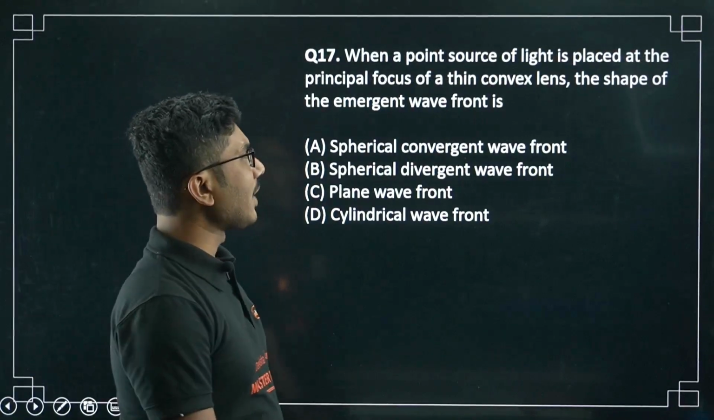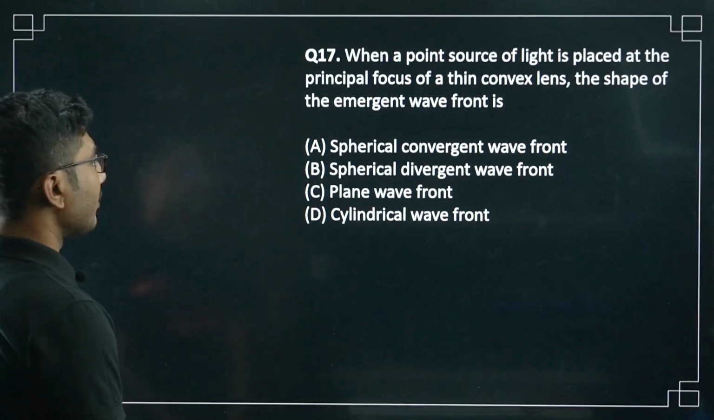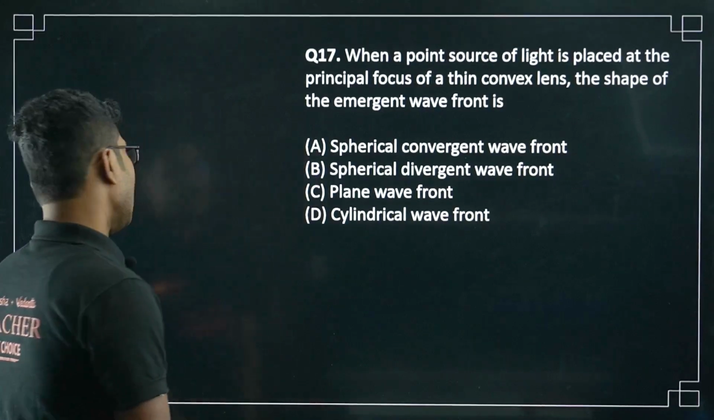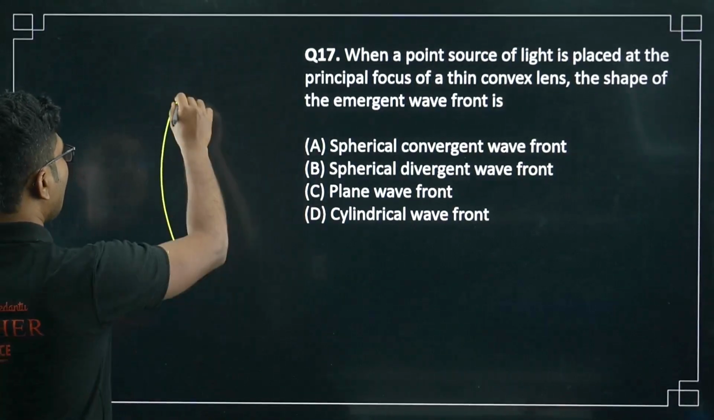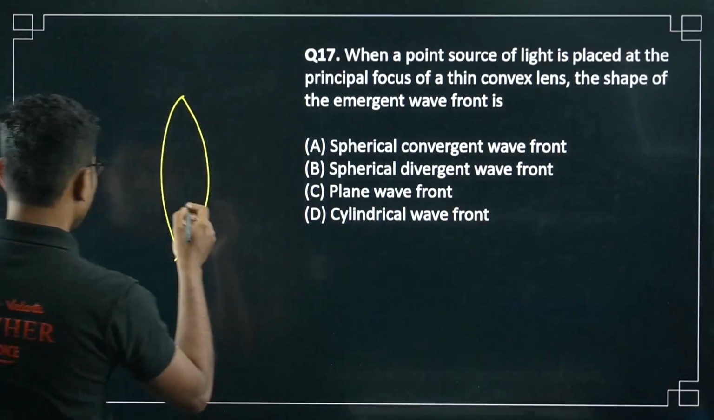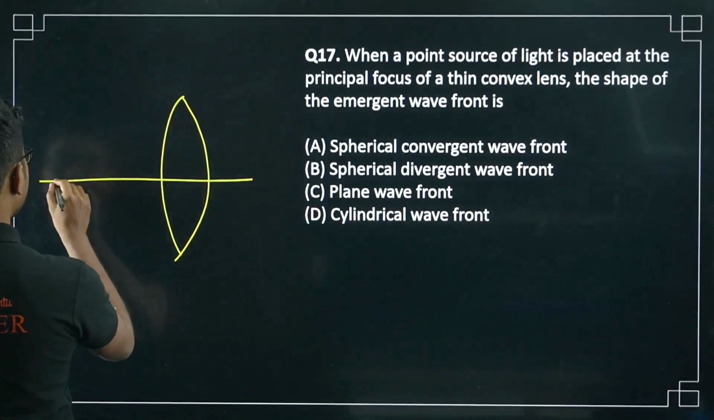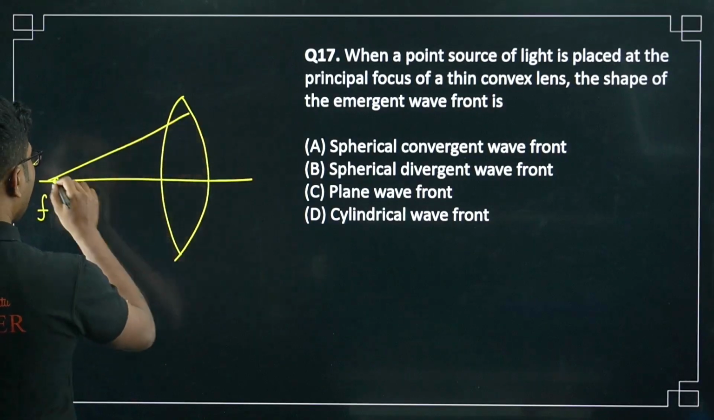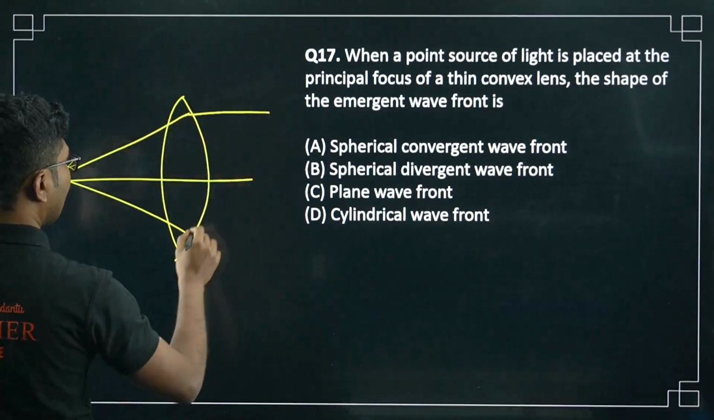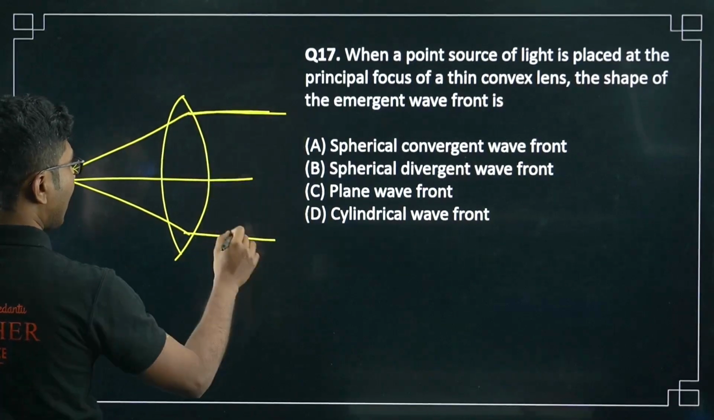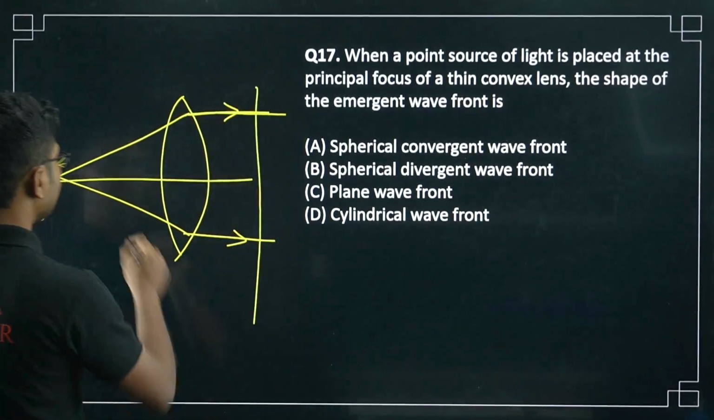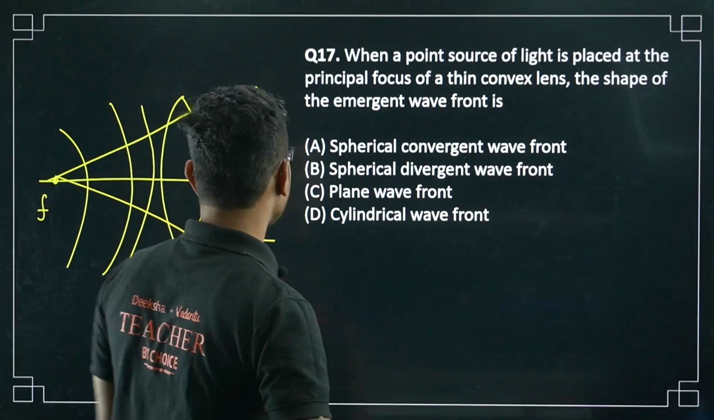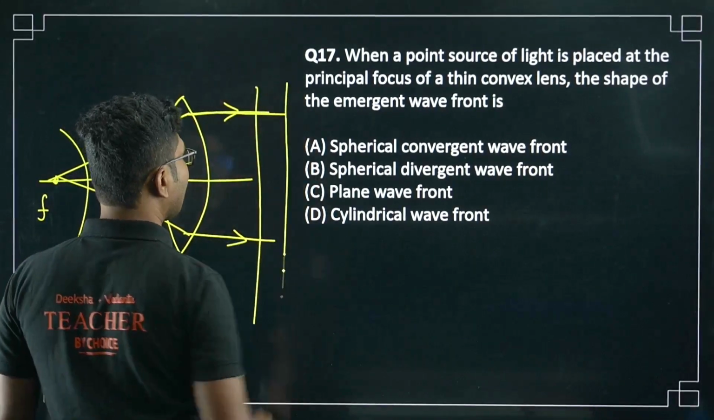When a point source of light is placed at the principal focus of a thin convex lens, the shape of the emergent wavefront is, very interesting. So you have a thin convex lens, and the light source is placed at the principal focus of the lens. After the light emerges from the lens, it will basically become a parallel beam of light. So the incident wavefront is spherical in nature, but the emergent wavefronts are plane, parallel to each other.